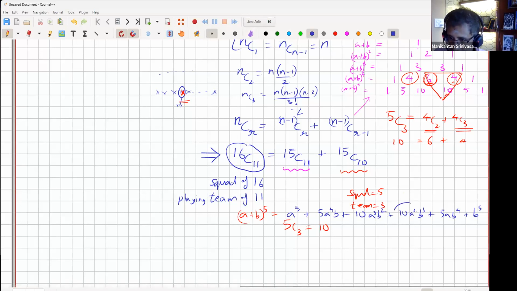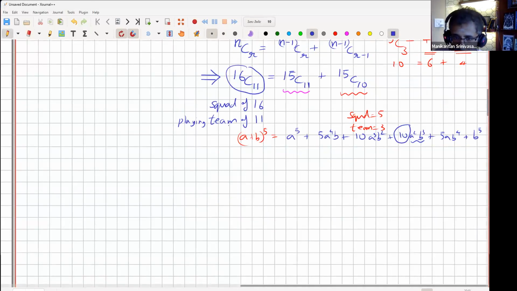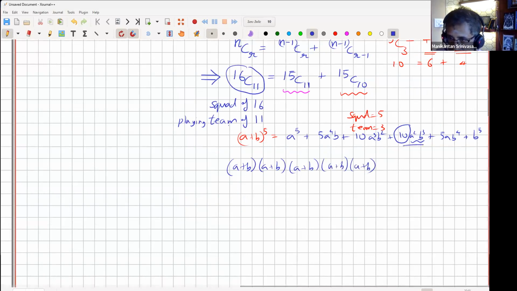So I'm talking about this 10 here. That's the coefficient of a square b cube. So what does that have to do with 5 choose 3? It has everything to do with 5 choose 3. Why is that? The term 5 choose 3 arises because we have 5 sets of a plus b: a plus b, a plus b, a plus b, a plus b, a plus b. Now, I'm looking at the coefficient of a square b cubed.